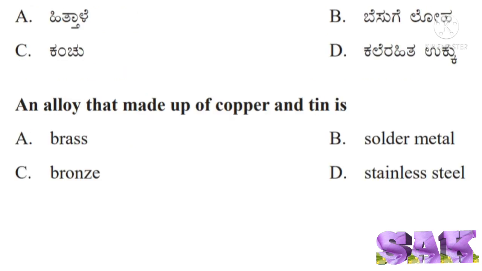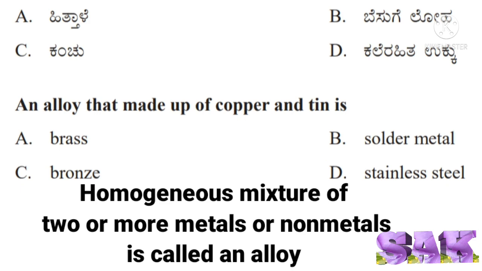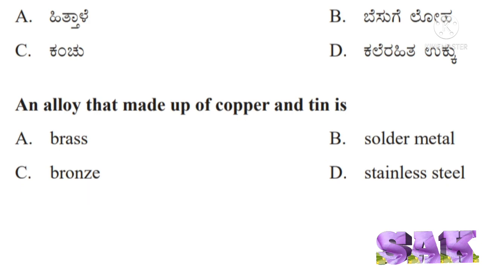Next question, an alloy that is made up of copper and tin is. Alloy is a homogeneous mixture of two or more metals or non-metals. Alloy made up of copper and tin is bronze. Option C, bronze is the correct answer.